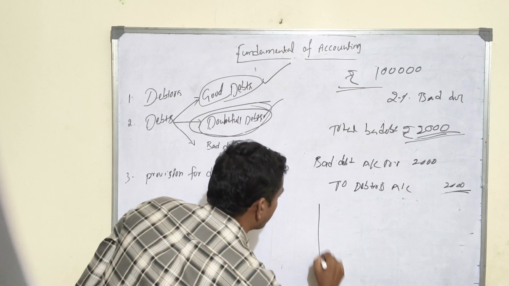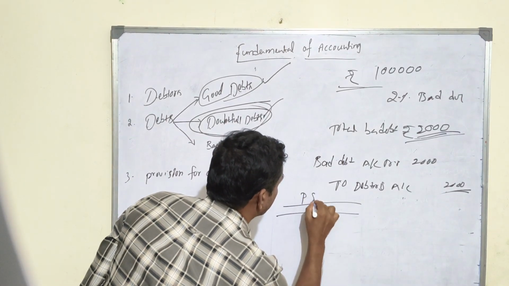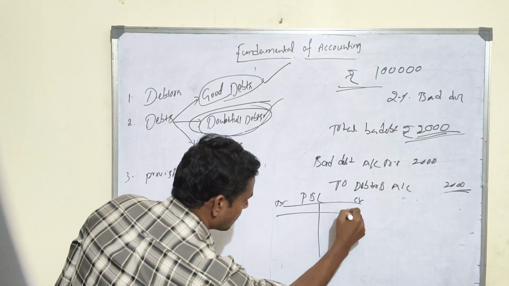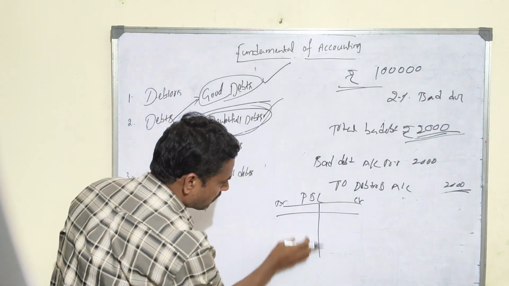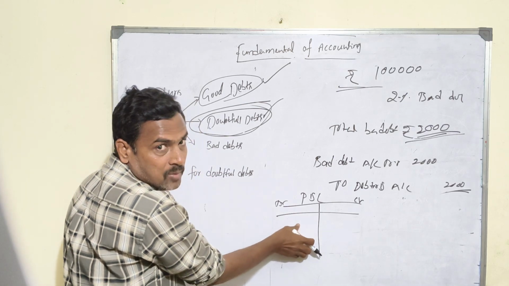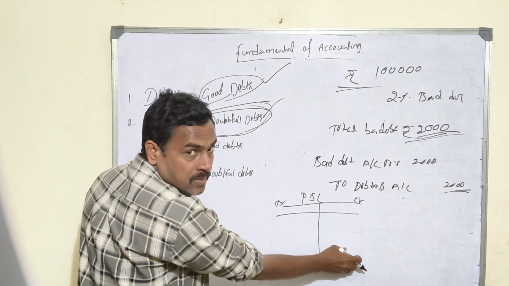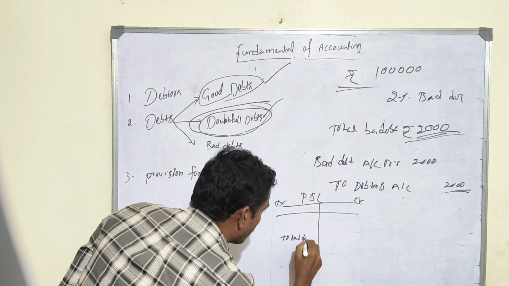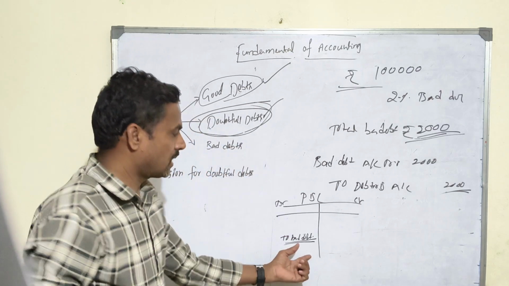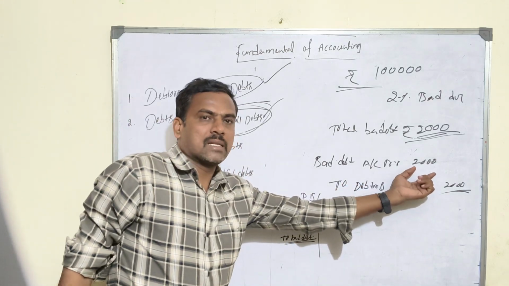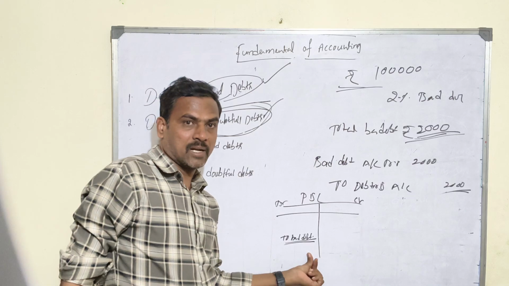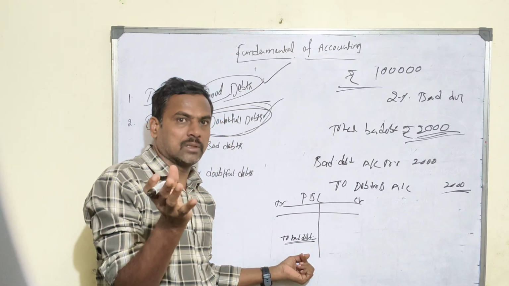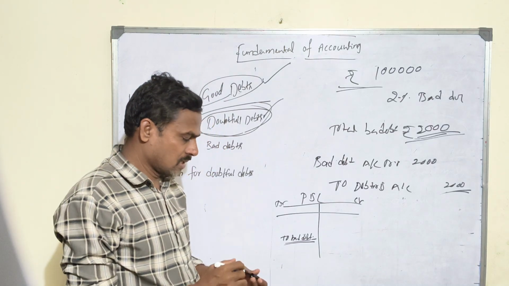How will it impact? For example, this is my P&L account, debit and credit. The credit side is my revenue, the debit side is all my expenses. P&L account is a nominal account: all expenses are debit, all incomes and gains are credit. So my bad debts will come here, on the debit side. That means to this extent my profit will reduce. When the profit reduces, what is the other impact in the balance sheet? My capital will also be directly impacted.